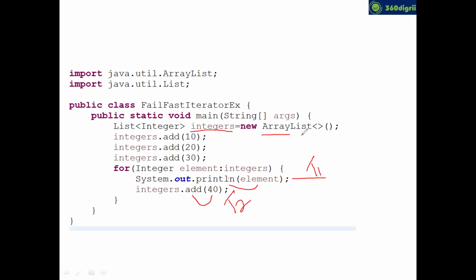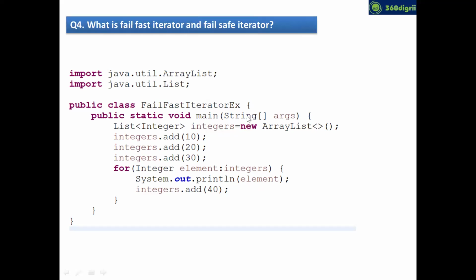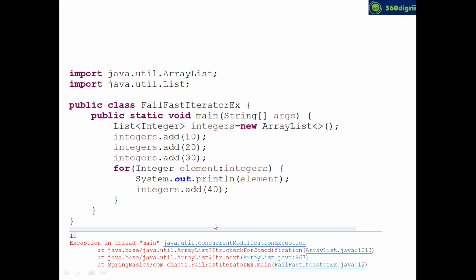In array list, one thread is fetching the element, and one thread is adding the element. Adding is nothing but modifying the integers, adding a new value, right? Now in this case, what will happen? You'll get an exception, buddy. The exception is, can you see on the down, ConcurrentModificationException. One thread is trying to fetch the element, and one thread is trying to add the elements.